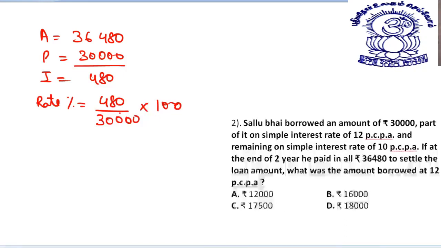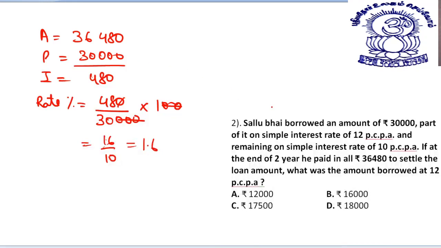So what I can say, let's cancel three zeros, 1, 2, 3. 48 divided by 30, I can say 16 by 10, or this is equal to 1.6. 12% per annum, 10% per annum.